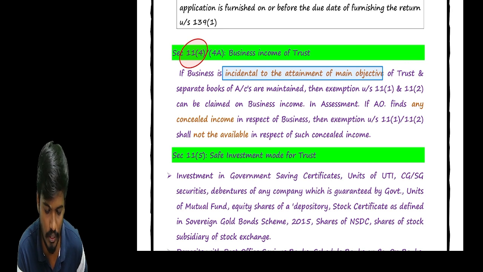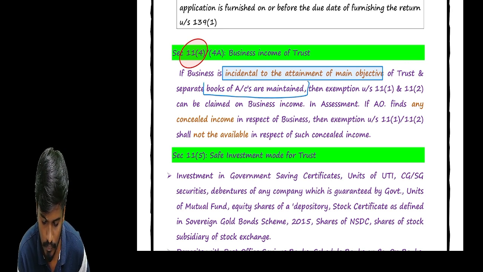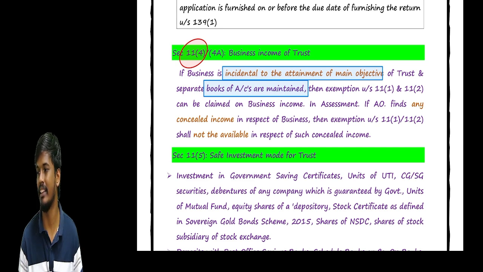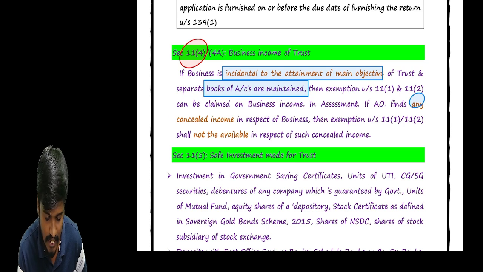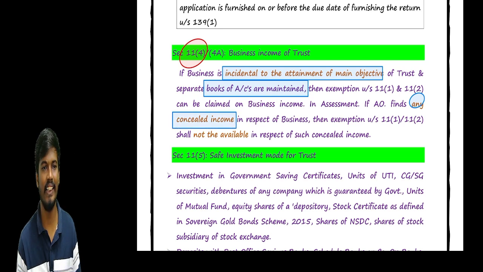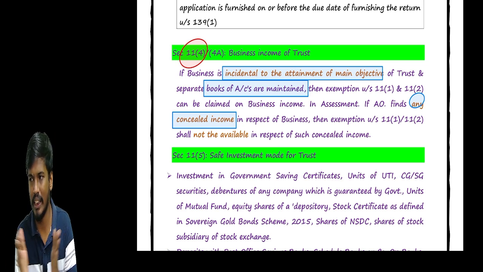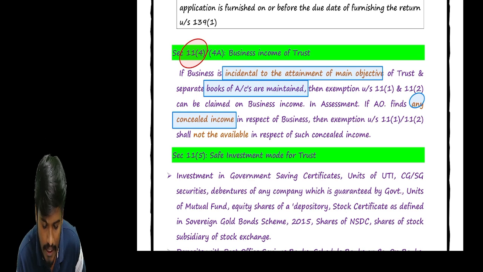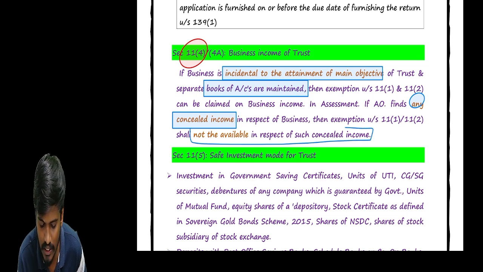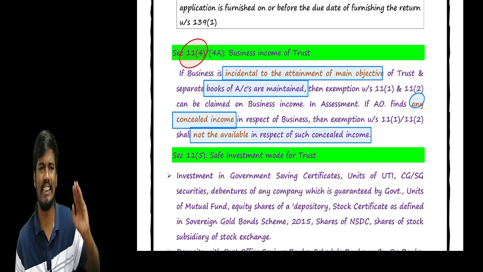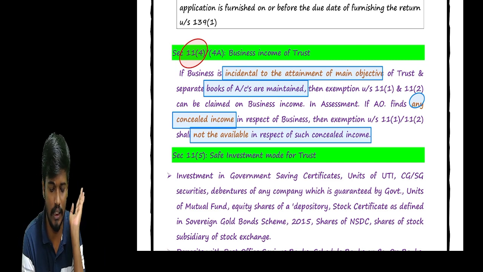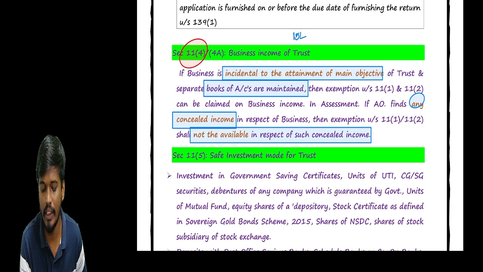Trust needs to maintain separate books of accounts. Sir, if any income is concealed, means, for example, sir, if any business income or any charitable income is concealed, the trust should not avail the exemption in respect of such concealed income. For example, I have a 15 lakhs income. In the 15 lakhs, 7 lakhs is the charitable income, 8 lakhs is the business income.